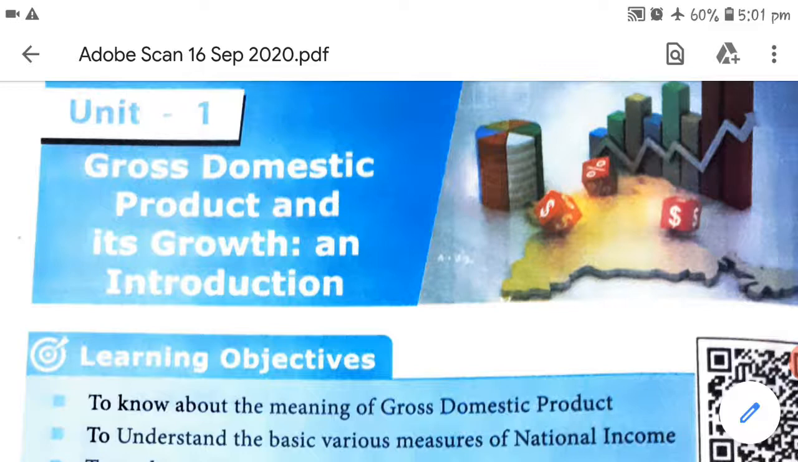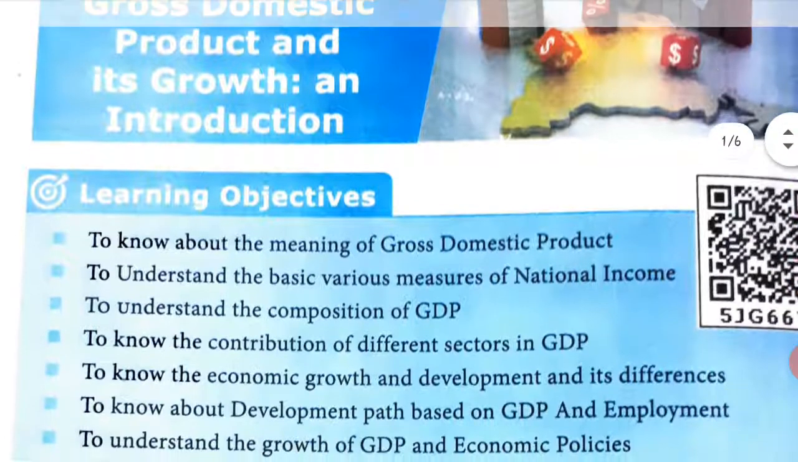Gross in general, otherwise we can call it total. Domestic is within the country. Product is, when you buy something, we call that a product. So we are going to learn about that, which is in short known as GDP. Gross is G, domestic is D, product is P, GDP.